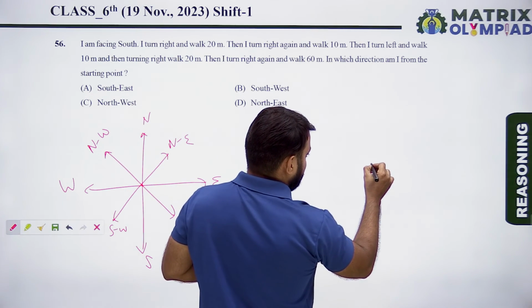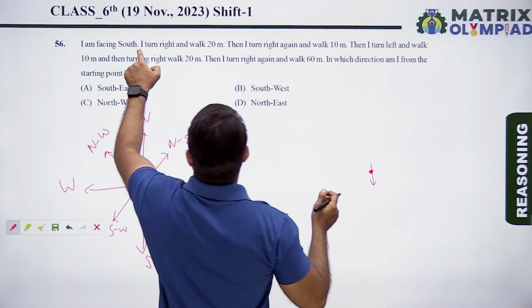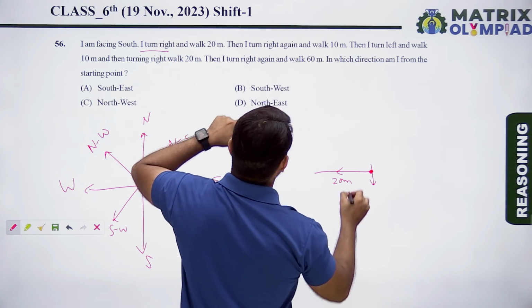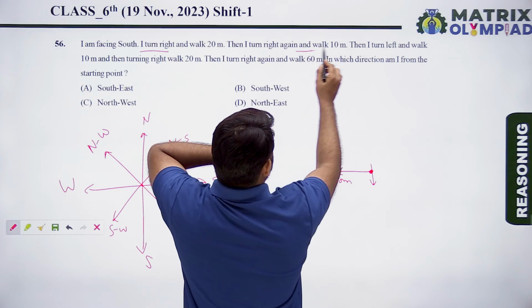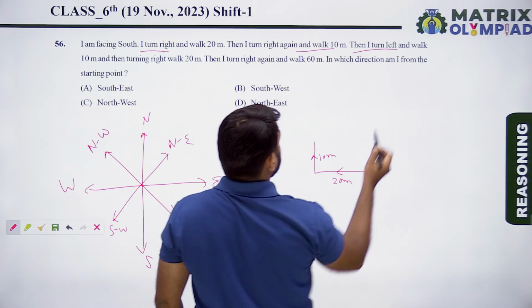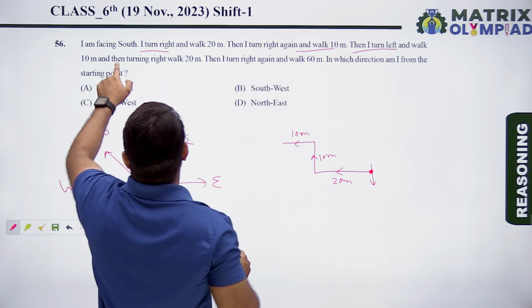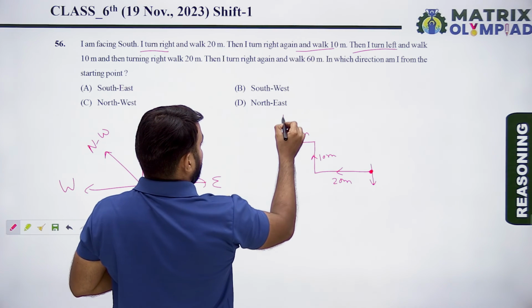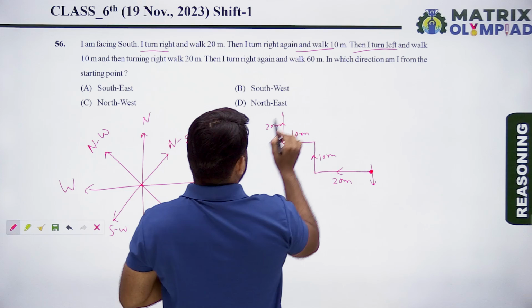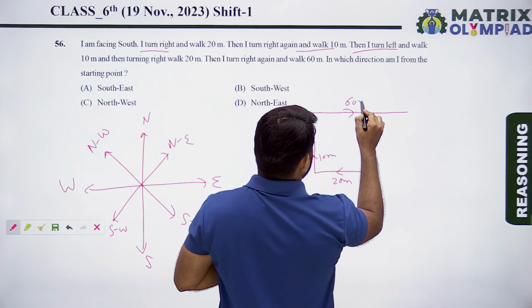So according to the question, the starting direction is south. Now I turn right and walk 20 meters. Then I turn right again and walk 10 meters. Then I turn left and walk 10 meters. And then turning right, walk 20 meters. Then I turn right again and walk 60 meters.